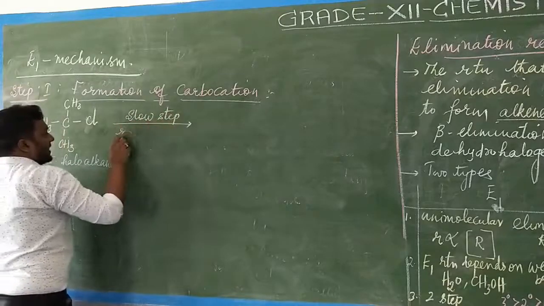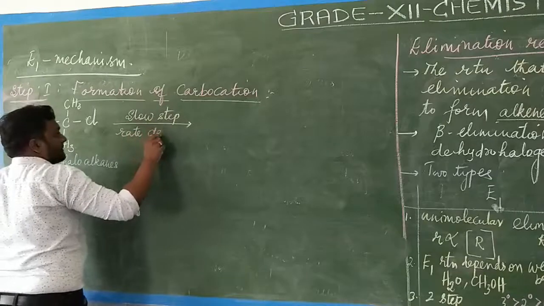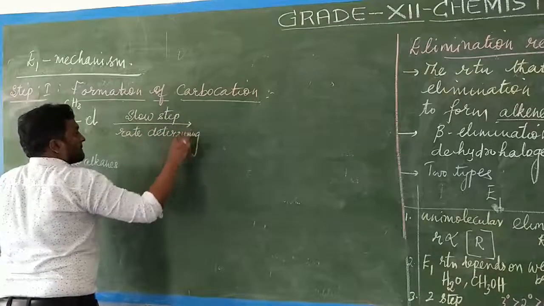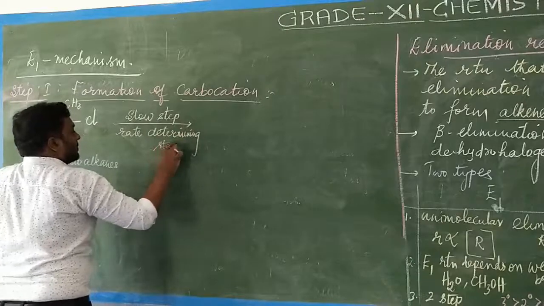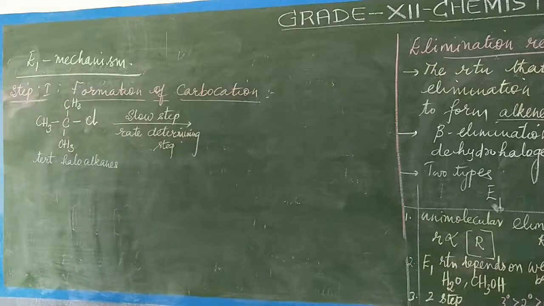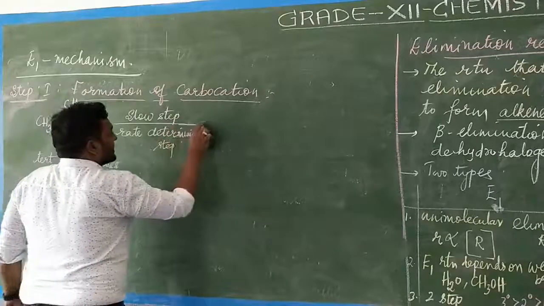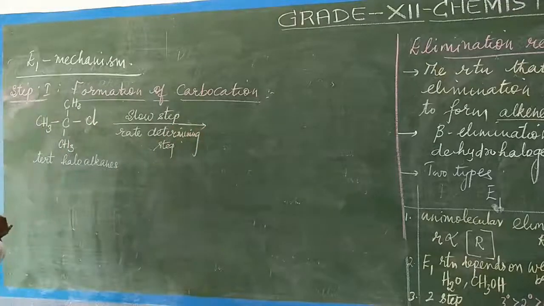It is a two-step process, in the presence of a protic acid, for example. The first step is slow: it is the rate determining step and a very slow process.